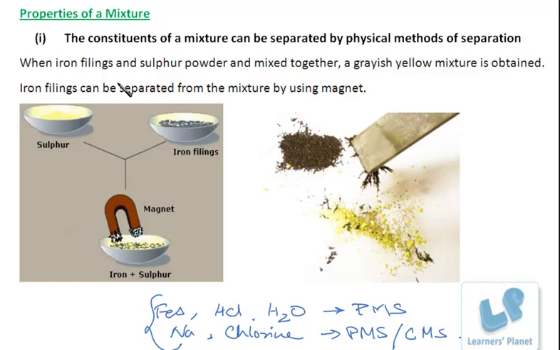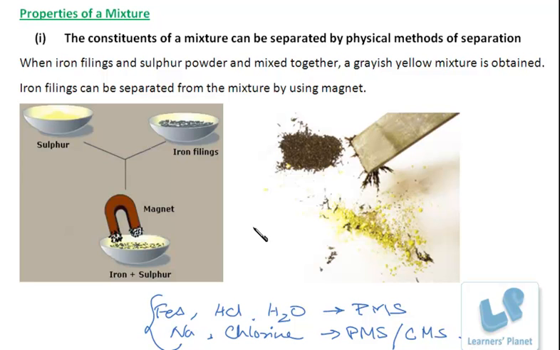Say for example, iron filings and sulphur powder. They are mixed together. Right? A grayish yellow mixture is obtained. See this is mixed. This is sulphur powder. These are iron filings. These are mixed together, and the substance obtained is a mixture of iron and sulphur. A grayish yellow mixture is obtained. From this, iron can be separated. How? By using a magnet. So if a magnet is used, iron particles will stick to it and they will be separated.